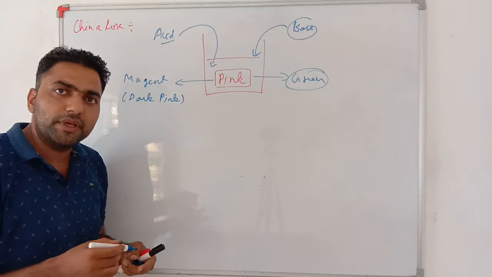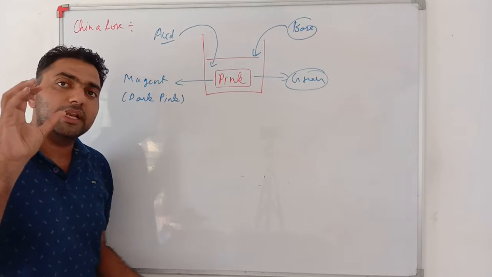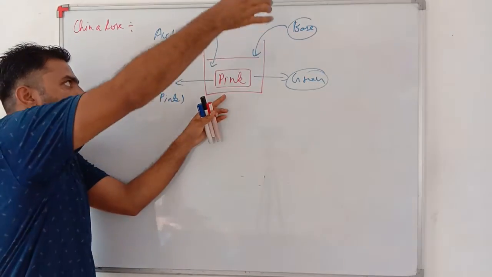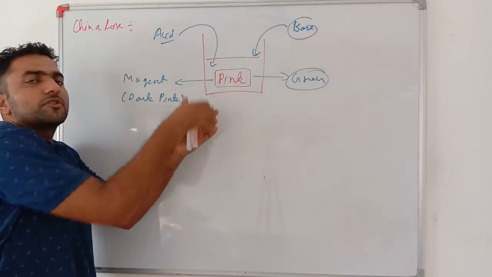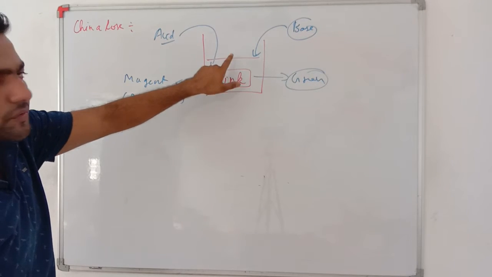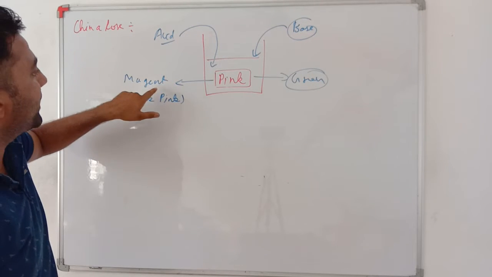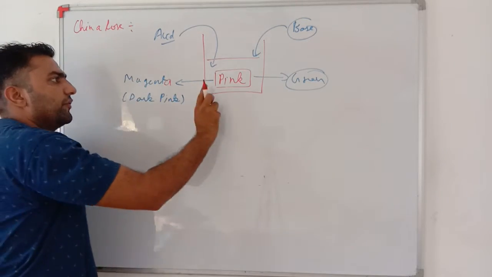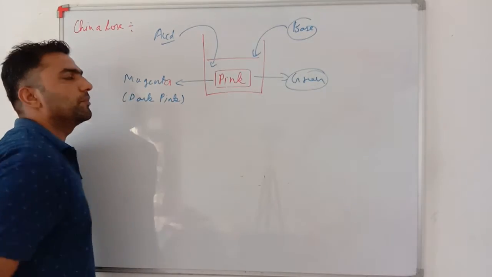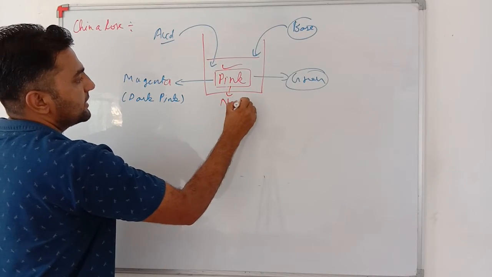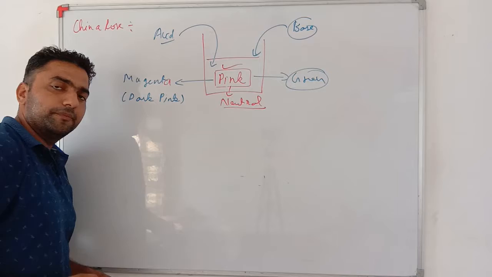Or in simple language, if I want to know whether anything is basic or acidic, just put that material, that solution, in this China rose extract. If the pink color changes to magenta color, then that stuff is acid. If it changes to green, then that thing is base. And if there is no change, then that material is neutral.